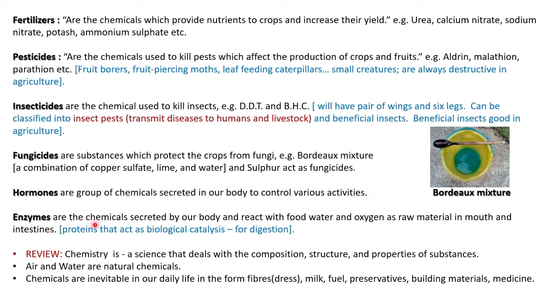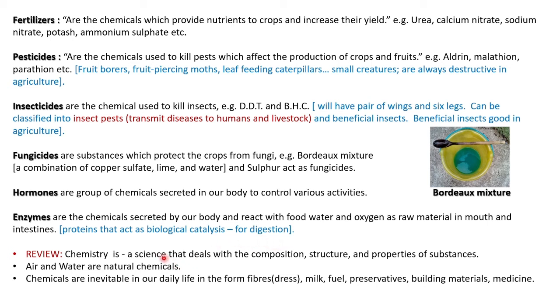Then enzymes are chemicals secreted by our body that react with food, water and oxygen as raw material. We get food through our mouth, and that will be digested by using these enzymes. Enzymes are made up of proteins that act as biological catalysts for digestion. Catalysis in the sense that it stimulates digestion. For that it secretes many more juices. That is, enzymes play a major role in our digestion system.